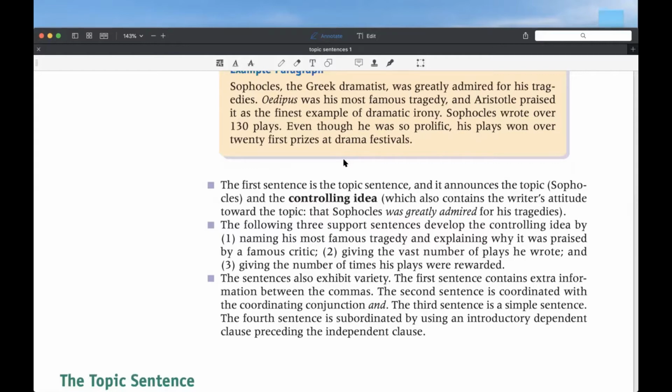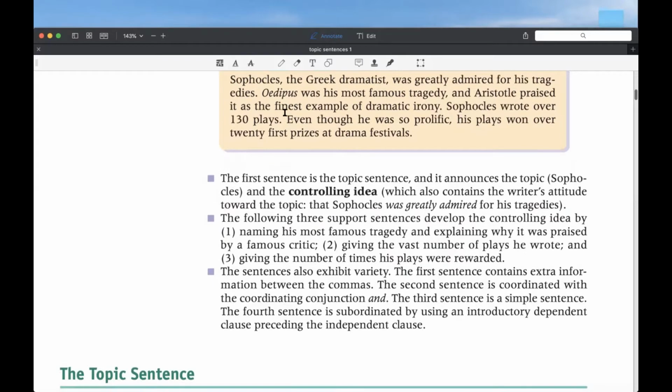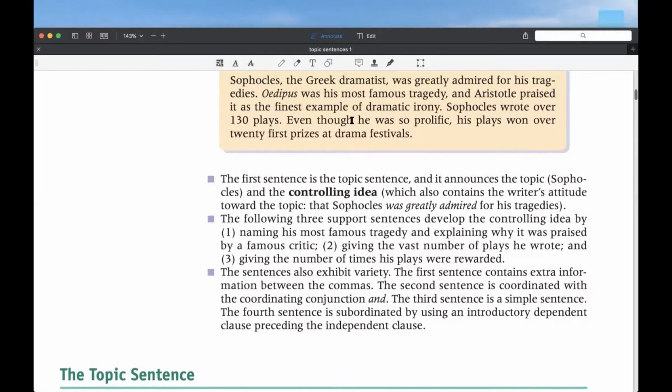So, thank you. Can you see the first sentence? We have Sophocles, and then we have the great dramatist, right? Was greatly admired for his tragedies. So, what do you think here is the topic sentence? That he was a great writer. He was a dramatist. Yes. All right, that would be the complete sentence. But what is the topic? Just the topic.